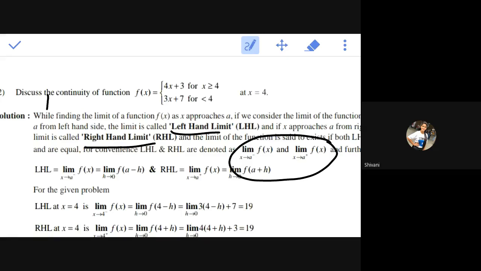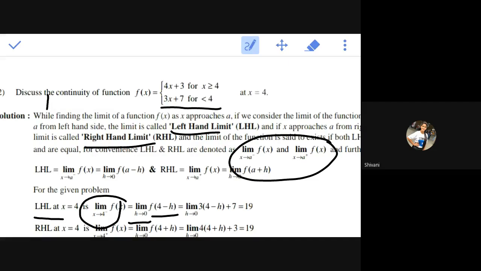So if we go for the left hand limit at x equal to 4, now for the left hand, when it is less than 4, the value is 3x plus 7. And how are we going to substitute the value? Here we have written limit x tends to 4 minus f(x) equal to limit h tends to 0, and we are going to take 4 minus h.